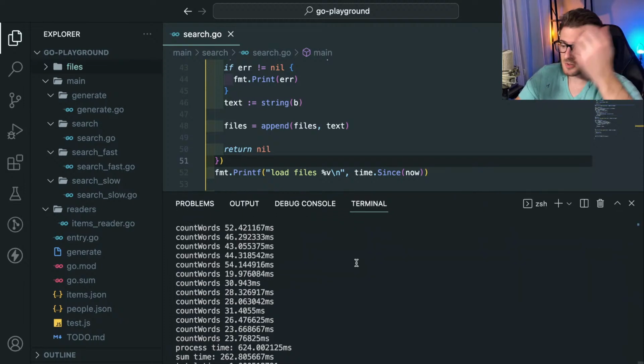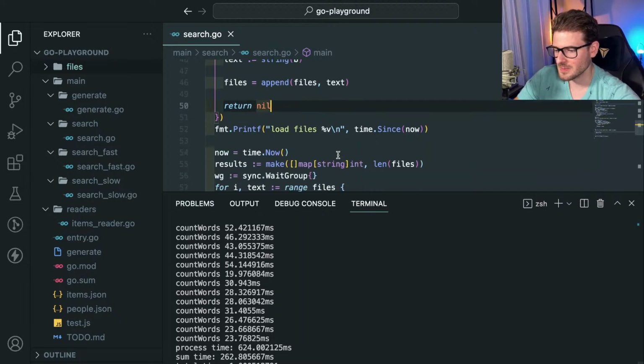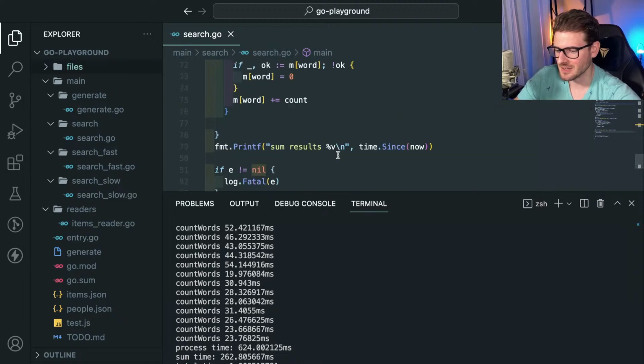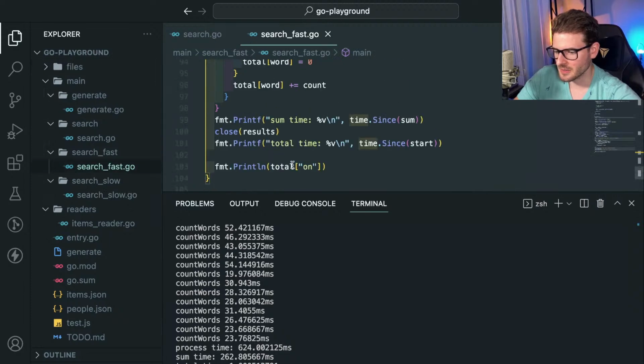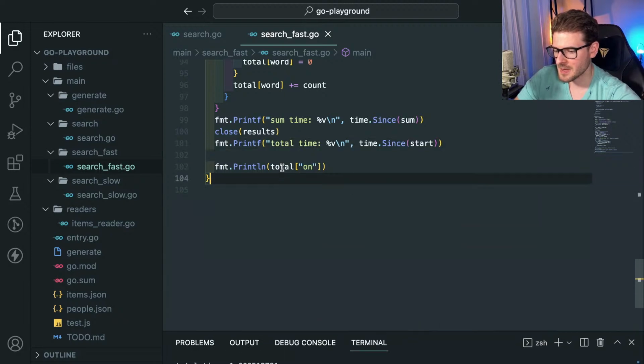So basically it reads in all those files. They're each like 1.5 megabytes in size. It loops over every single word and creates a histogram of those words. And it sums up all those histograms together to find out the total number of times a certain word was found in the text. At the end, you'll see it prints out 92,000. That's just for the word "on" in this text, right? So there's 92,000 occurrences of that. But there's a map here that has every single word and a count of how many times it appears.